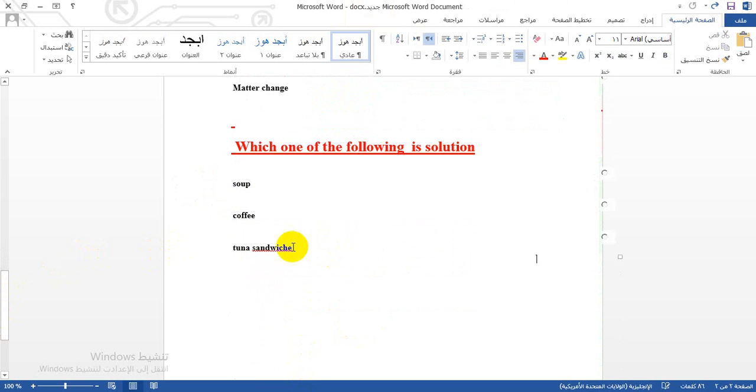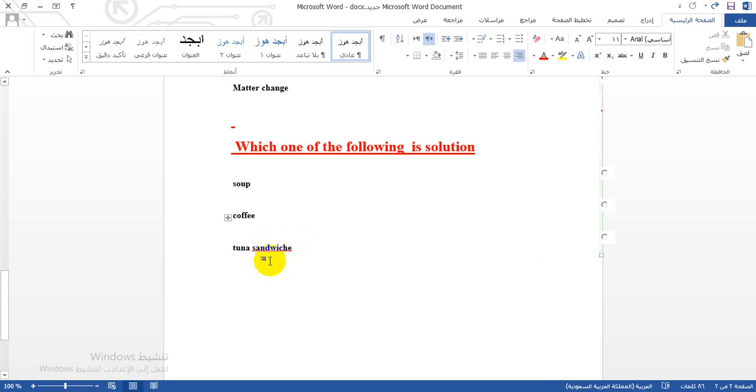Tuna sandwich. A tuna sandwich is considered to be a mixture, by the way, because the ingredients that fill the sandwich itself are lettuce, some kinds of vegetables, or tuna itself. So all of these are components that are considered to be a heterogeneous mixture.